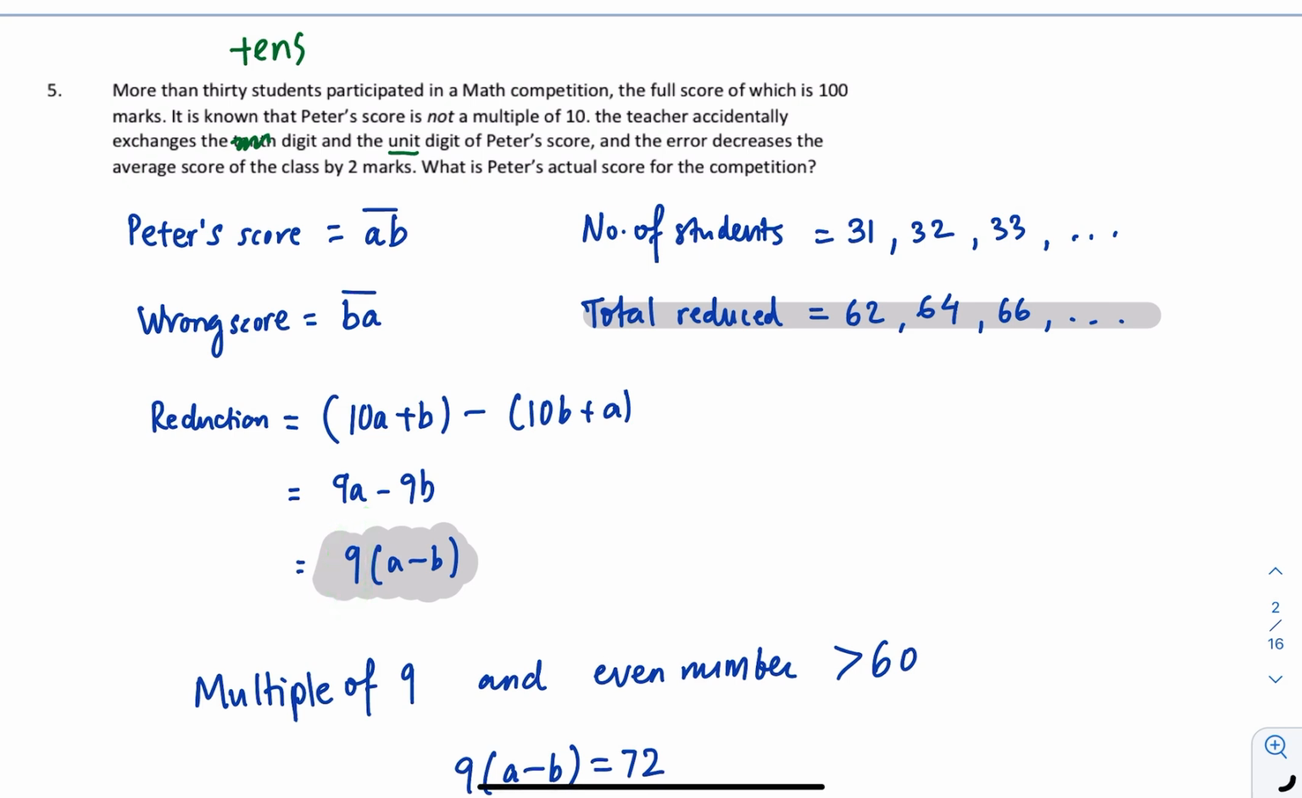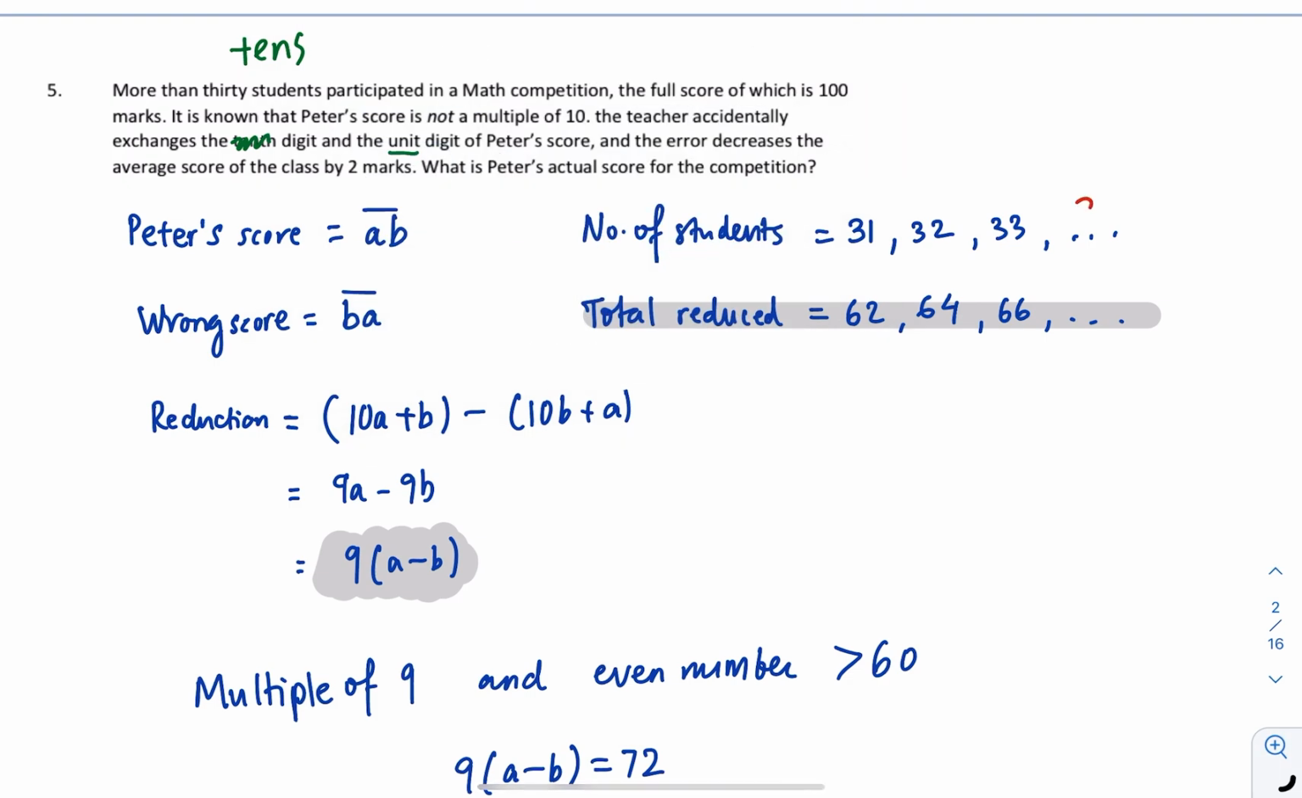Okay, I can just see from here that everything is a multiple of 9, so the reduction is a multiple of 9. Then we just need to check from the reductions that we have over here, 62, 64 and 66. Is any of these a multiple of 9? No. Okay, if no, then we have to continue.